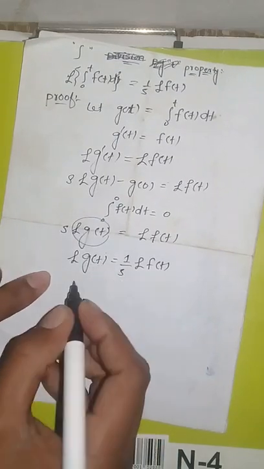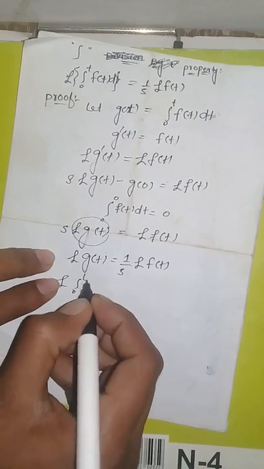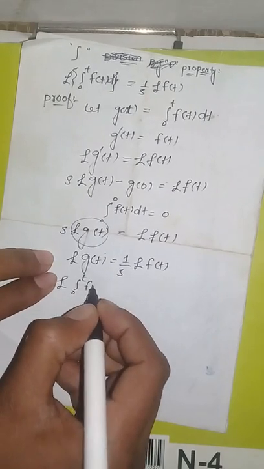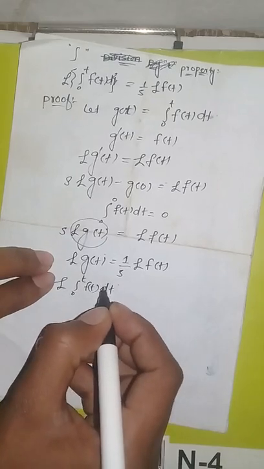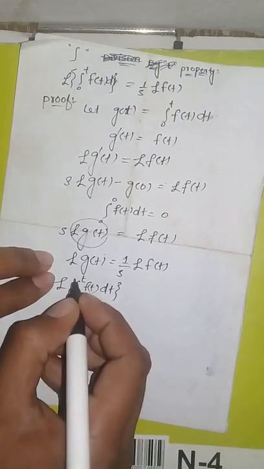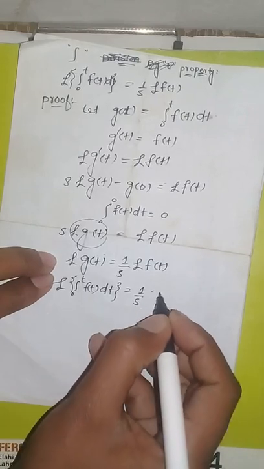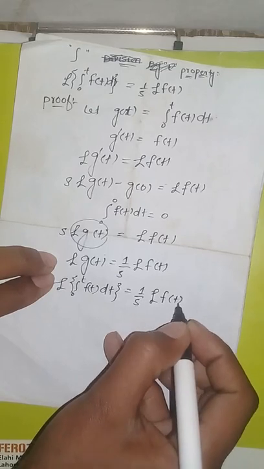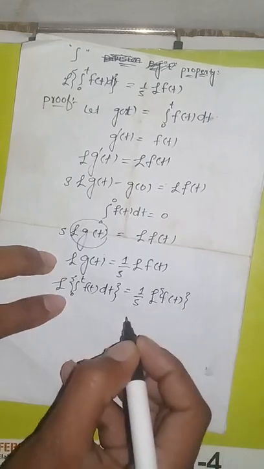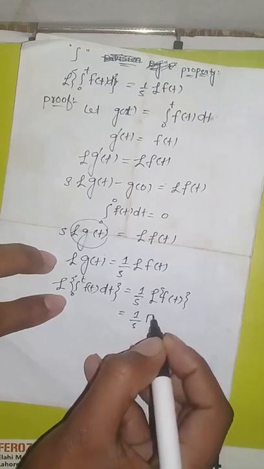What is g of t? G of t equals integration from 0 to t of f of t dt, which is equal to 1 divided by s times the Laplace transform of f of t. We can also write this in the form of 1 over s into F of s.